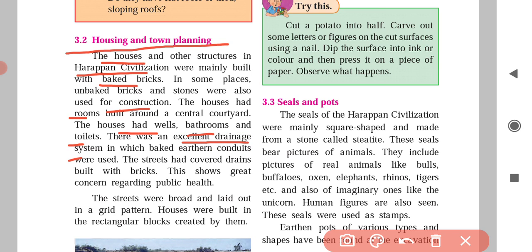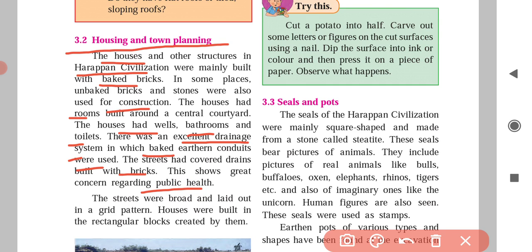Yes. For what? How was it? Baked earthen conduits were used. The streets had covered drains built with bricks. The roads were there, and the drains were nearby the roads. Those were covered with bricks. This shows great concern regarding public health, and if you see all these things, we understand they used to take care of the people and the public health.